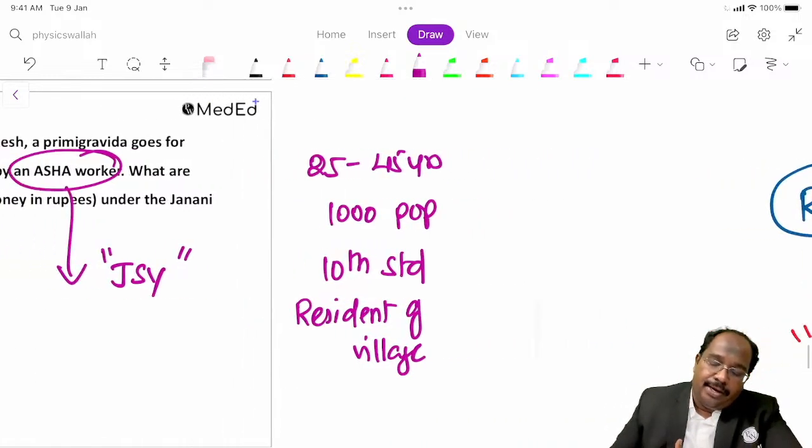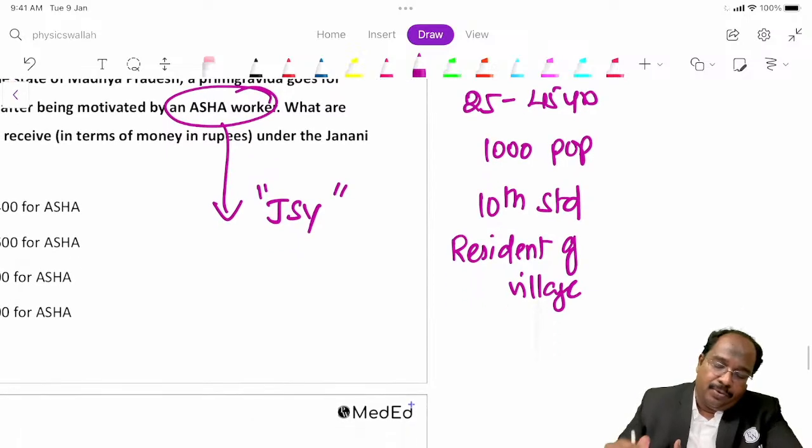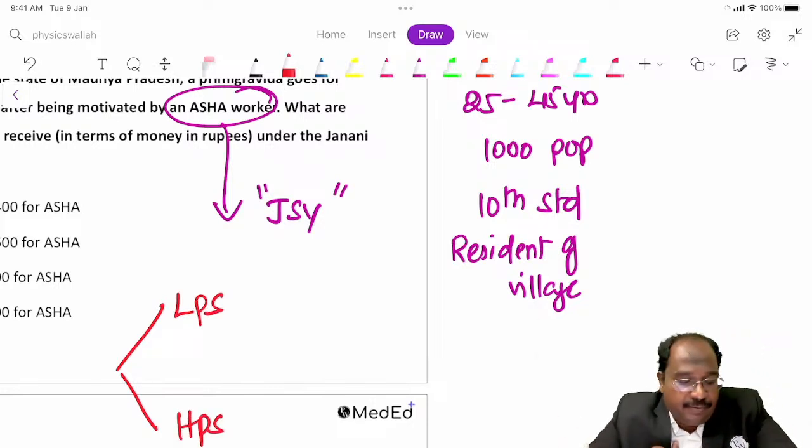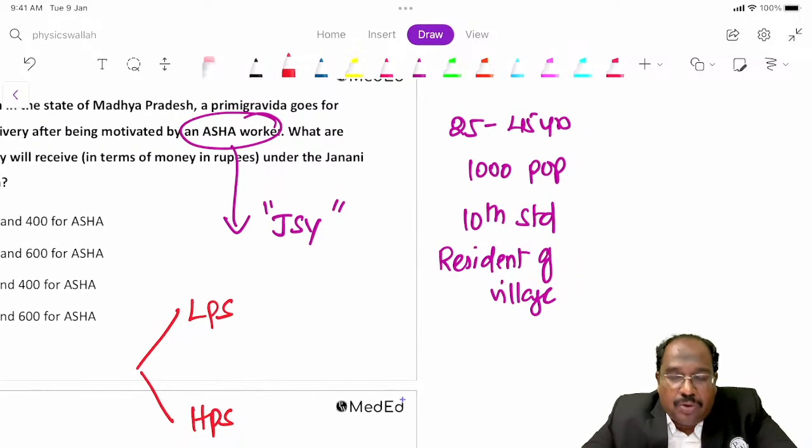Now, in India they divided the states into low performing states and high performing states, in terms of institutional deliveries. So southern states will come under high performing states: Maharashtra, Karnataka, Andhra, Kerala.